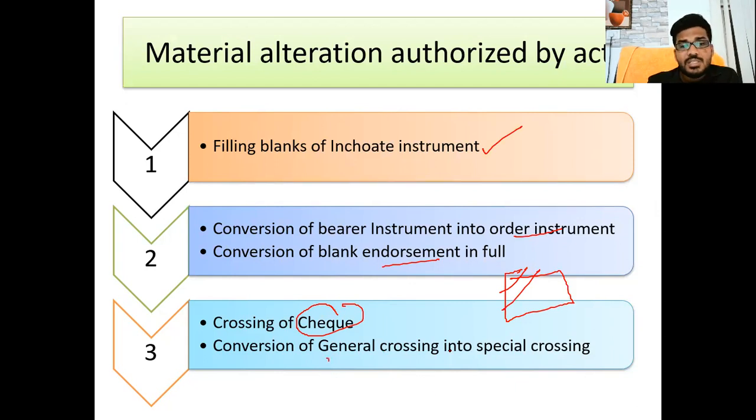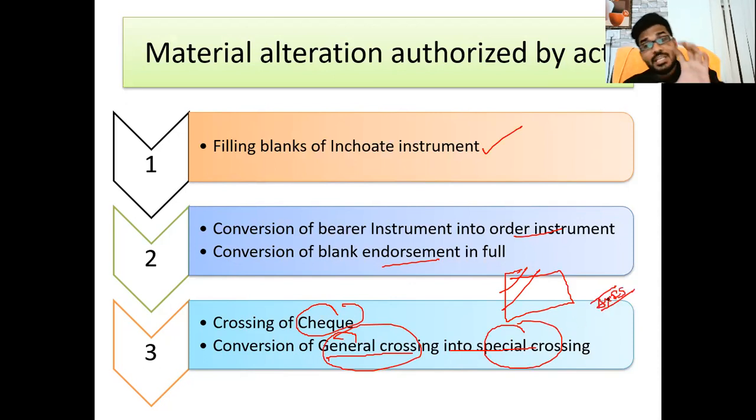Conversion of general crossing into special crossing. General crossing is converted to special crossing: just dot the i, you should mention the bank name. So I am giving a general crossing check, but you converted it to a special crossing check. Even so, it is a material alteration that is authorized by the Act.